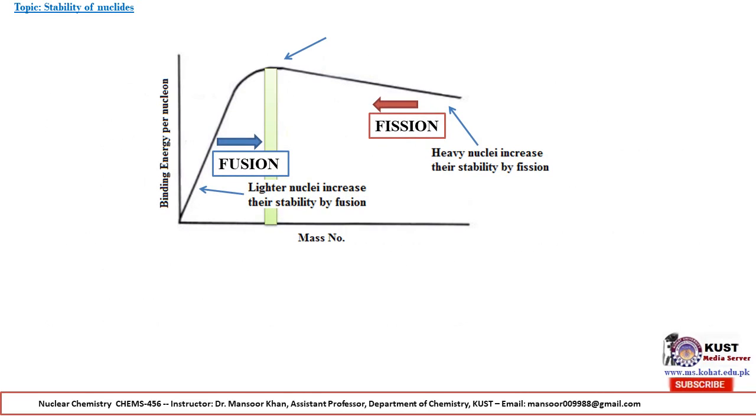This is the binding energy per nucleon versus mass number. Lighter nuclei increase their stability by fusion, while heavy nuclei increase their stability by fission. Most stable nucleus, remember, is iron, whose mass number is 56.